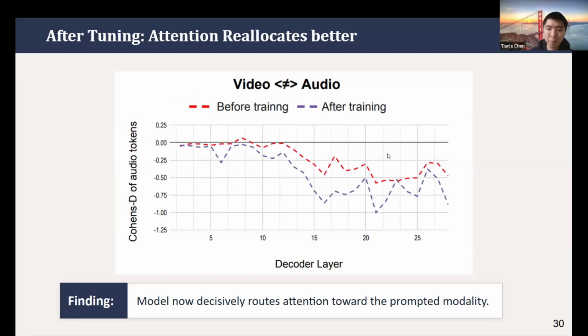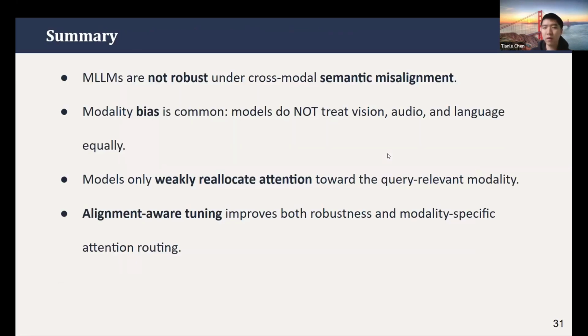To summarize our findings, the current models are not robust under semantic misalignment, and most models do not treat the modalities equally. The bias happens especially in closed source models like Gemini, which have a strong visual bias compared to the other modalities.